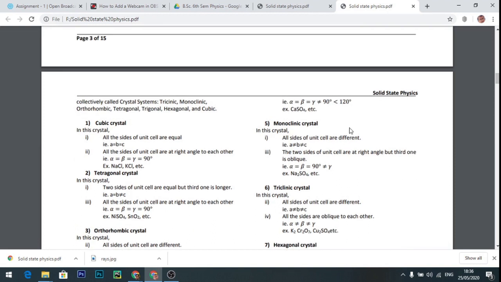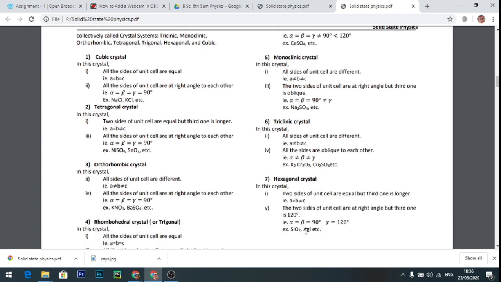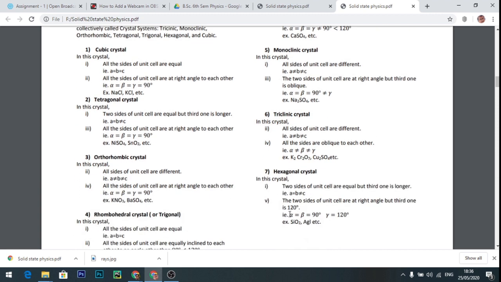And next one is there, gamma is not equal to 120 degree. Monoclinic: in the monoclinic, all the edges are not equal to each other. Alpha equal to beta equal to 90 degree and gamma is not equal to 90 degree. Triclinic: all the edges and interfacing angles are not equal to each other. Hexagonal: alpha equal to beta and gamma is 120 degree. These are the 7 crystal systems we discussed here.